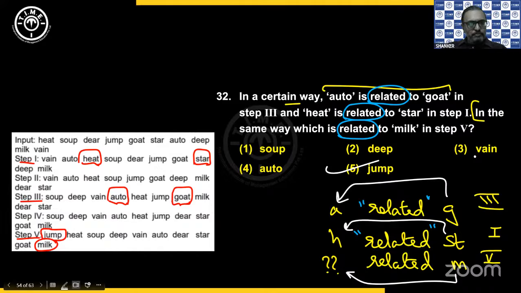You are getting deeper. Acha, acha, okay, okay. It should be option 5, jump. Okay, Chandana, it cannot be deep ma. If you are giving the answer for question number 32, then it is not deep, it has to be jump, because the position of the letters, if you check, it is same from both ends in that particular step. So accordingly, we have to take that as an answer. So jump would be the answer for this.